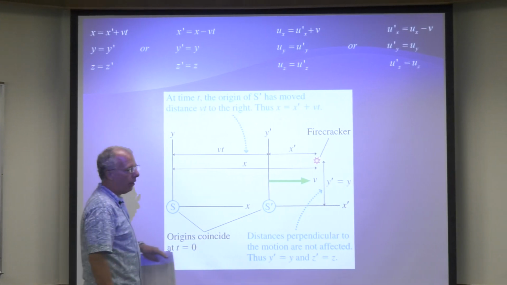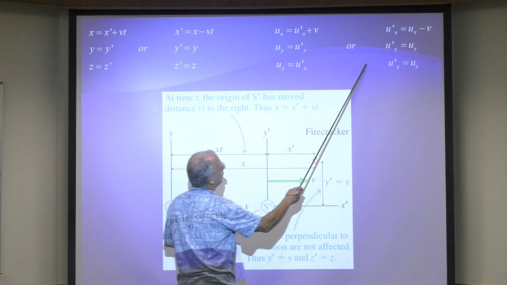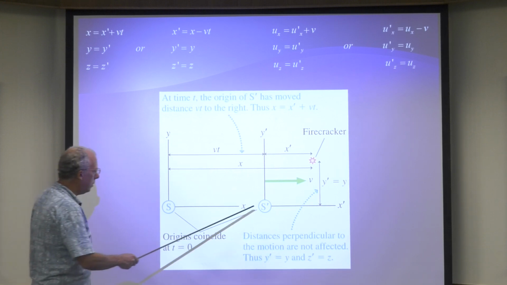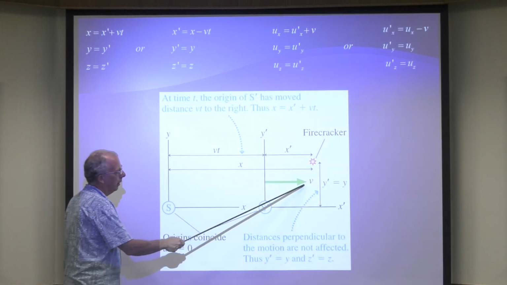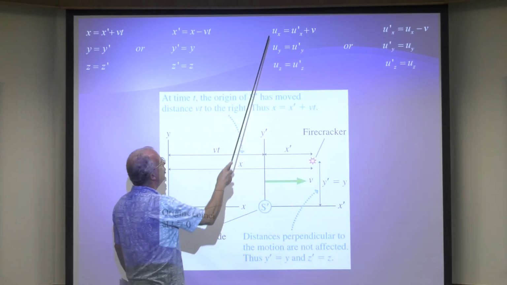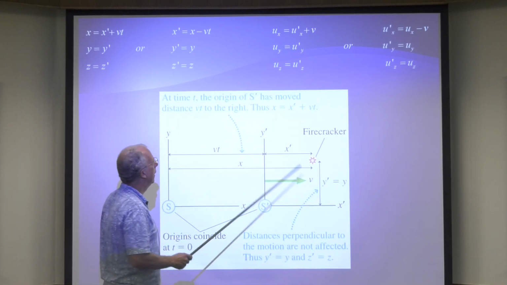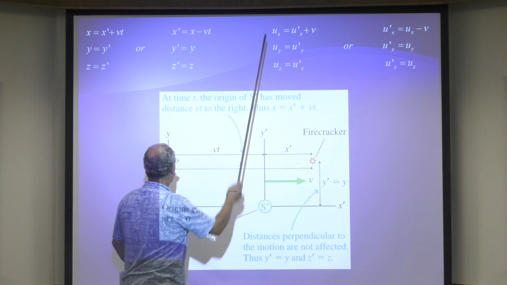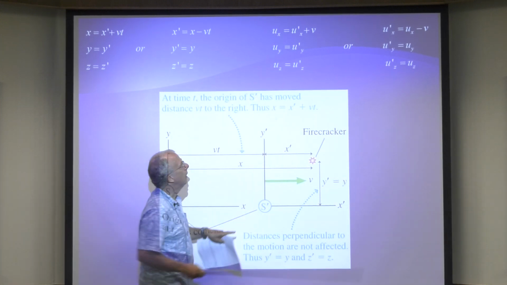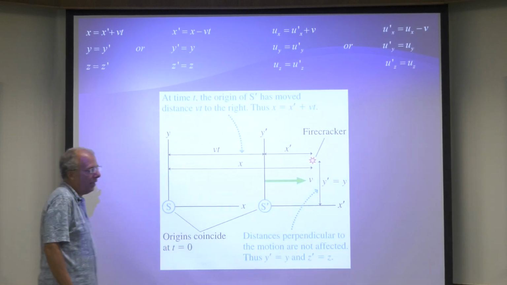So we're just doing fake calculus, to be honest with you, right? So these are the velocity transformation equations. Now you've got to be careful with the notation. This reference frame is moving with speed v. So you don't get confused, Randy Knight uses u for the velocity of the particle. Okay? So that means that this is the velocity of the particle in this reference frame. This is the velocity of the particle in this reference frame. And v is the speed of the reference frame. So you just got to get used to it.